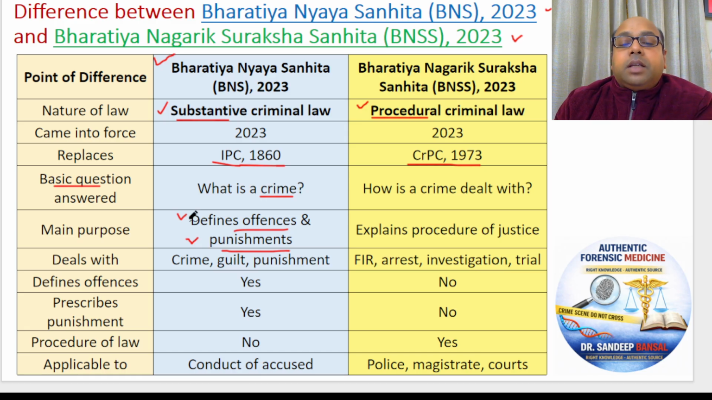So what is given in Bhartiya Nagarik Suraksha Sanhita? What is the difference? Now this law, Bhartiya Nyaya Sanhita, BNS, deals with crime, guilt and punishment. But when a crime has happened, what is the duty of the police? What is the procedure that police has to follow? For example, police comes to know that a dead body has been found, and the person may have died by murder. Somebody may have killed the person.